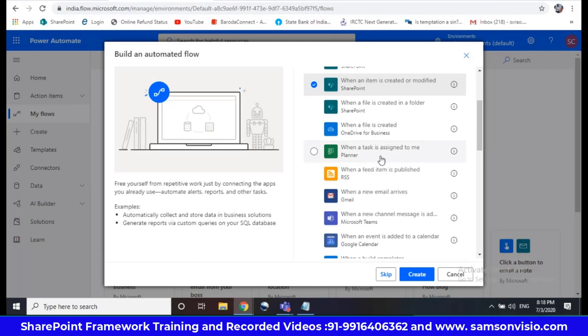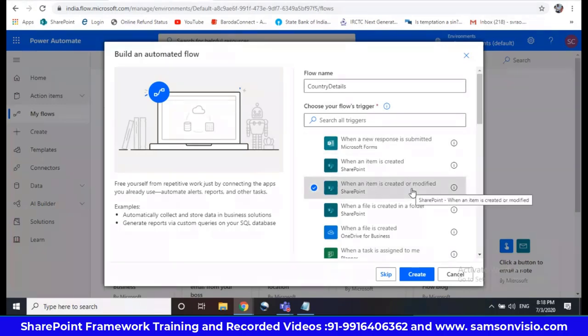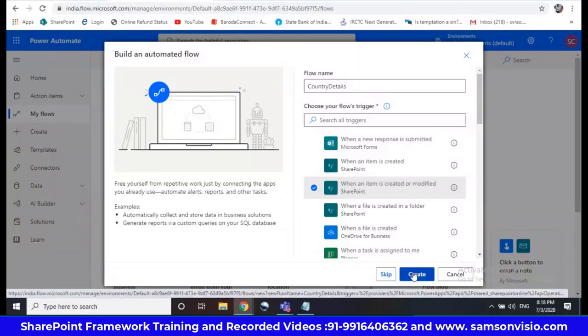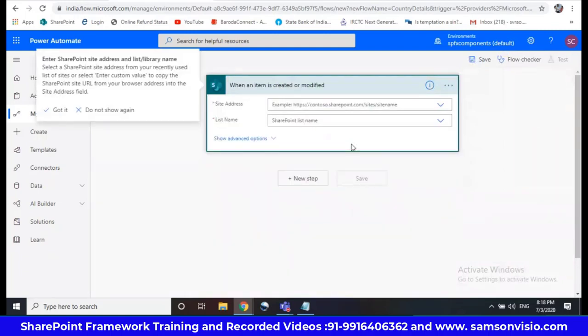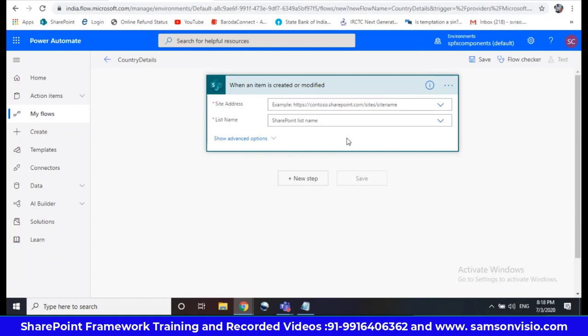In Planner, like I use it to assign tasks, right? So when a task is assigned to me, the flow will be triggered when a task is assigned in your Planner. I use it in Teams, like that. So initially I'll take item is created, create the flow. So it's signing in. Okay. So when an item is created or modified is my trigger.